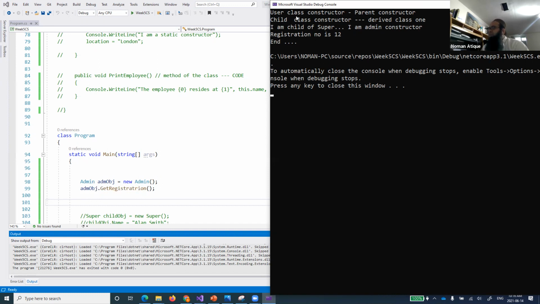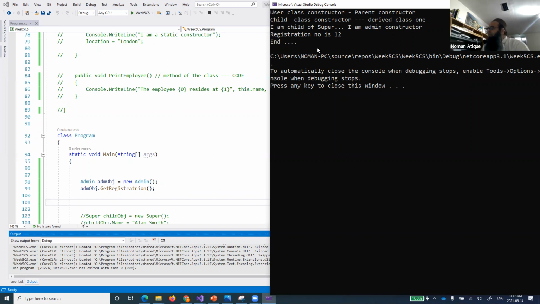First of all, the parent constructor will be called, from the user class, then the child constructor is called. And what was the child constructor? It was the constructor of the derived one, the super class constructor. Now the third one says I am child of super, and I am admin constructor, the constructor of this particular class, and registration number is 12, and it's just showing that registration number is 12 over here.